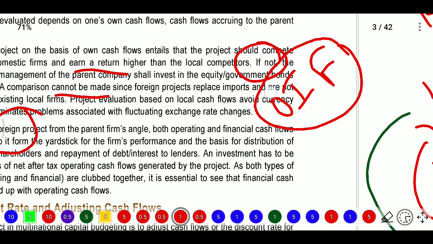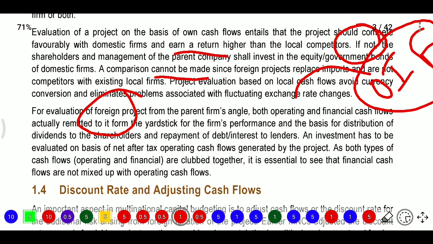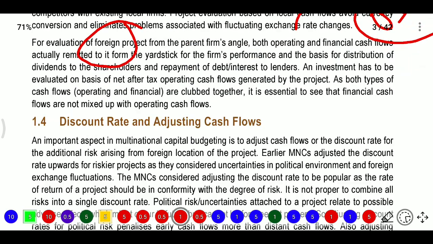So we need to compare this one. We need to see on both sides what is actually remitted and what is projected at the time of projection. So we need to consider both. After that, discount rate and adjusting cash flows.